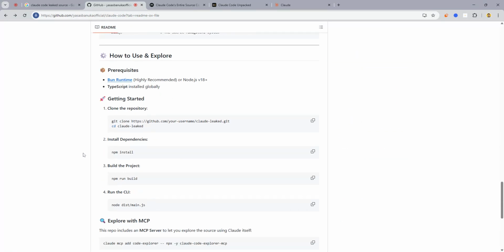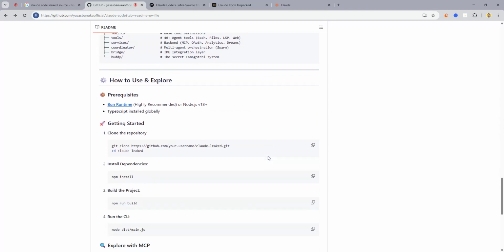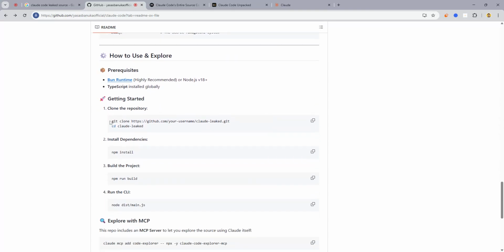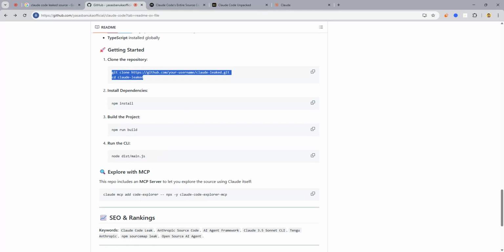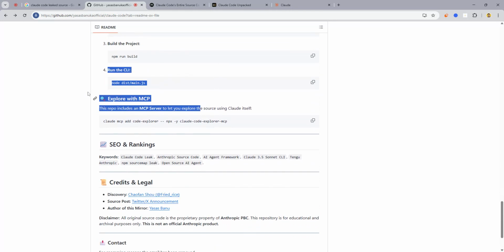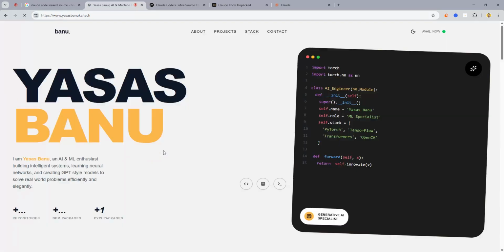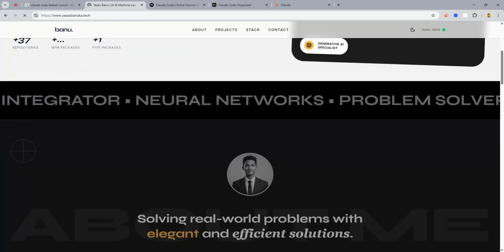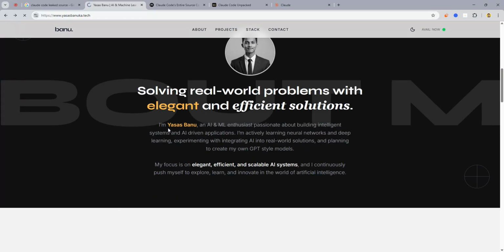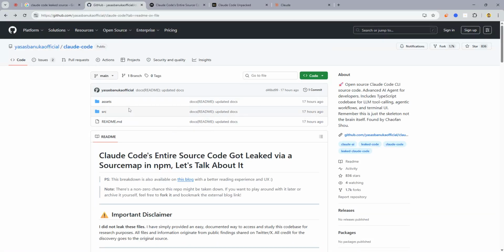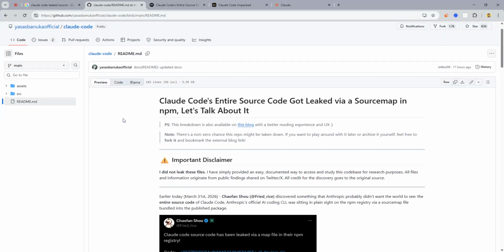Let's go back here, and if you want to download it, you can do that as well. If you want to clone it, install the dependencies, run it and explore it, you can. The discovery, this person did it, and he posted that on X. Cool. And the author of the mirror, Yasas Banukar, I mean this person. Okay, let's go back.